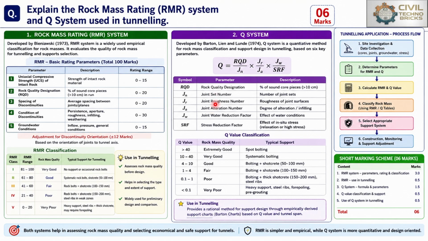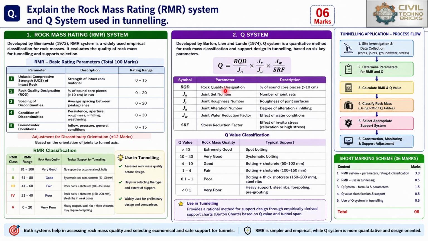So here there are 3 numbers and 1 factor, and RQD is the rock quality designation. What is the description of rock quality designation? It is the percentage of sound core pieces which are greater than 10 centimeters. Then joint set number is the number of joint sets; joint roughness number is the roughness of joint surfaces; alteration number is the degree of alteration; water reduction factor is the effect of water conditions; and stress reduction factor is the effect of in situ stress, which is the relaxation of high stresses acting on the rock layers.